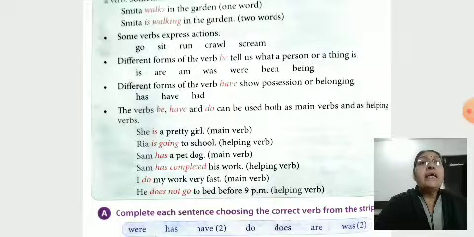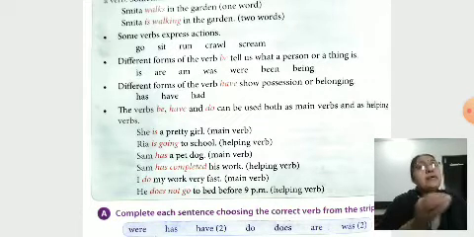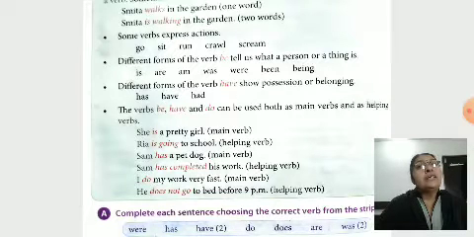The verbs be, have and do can be used both as main verbs and as helping verbs. She is a pretty girl. Here is is a main verb. Ria is going to school. Here is is used as a helping verb. Sam has a pet dog. Here has is the main verb. Sam has completed his work. Here has is a helping verb.